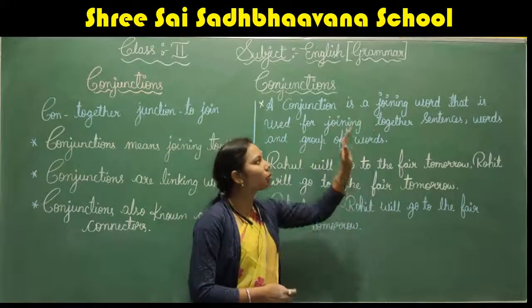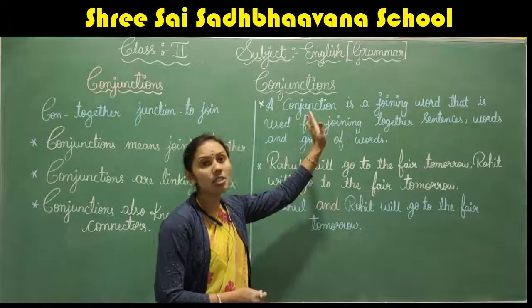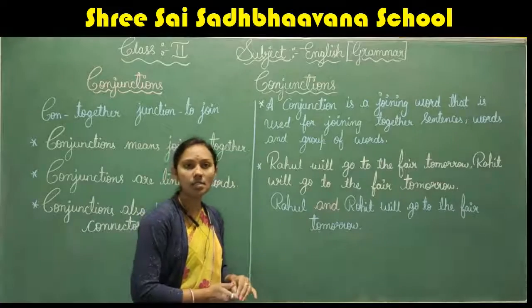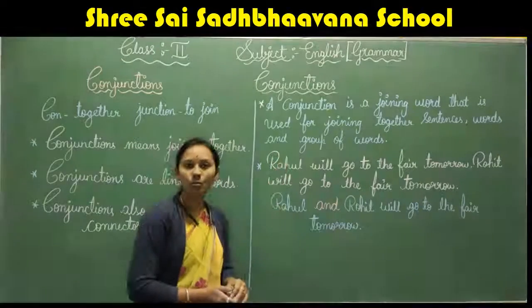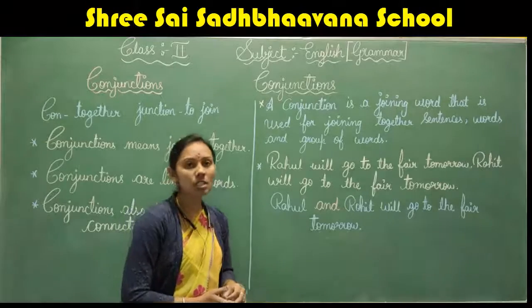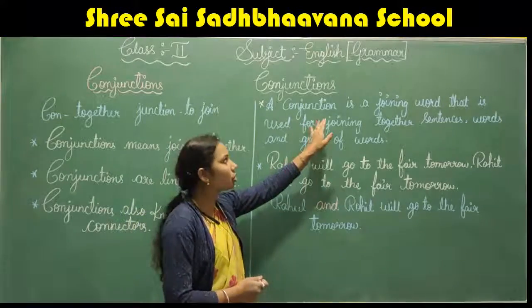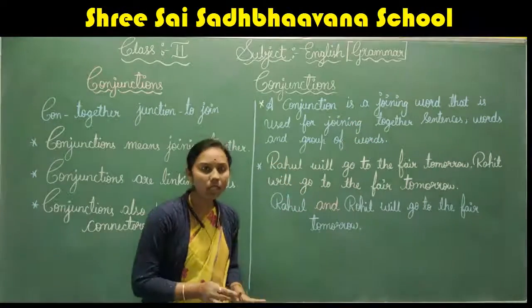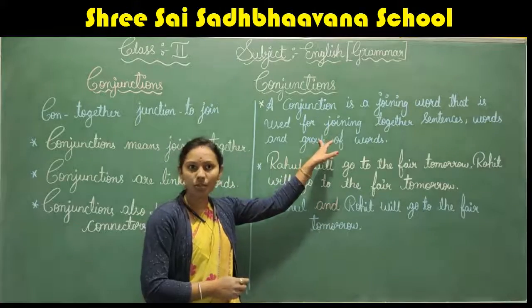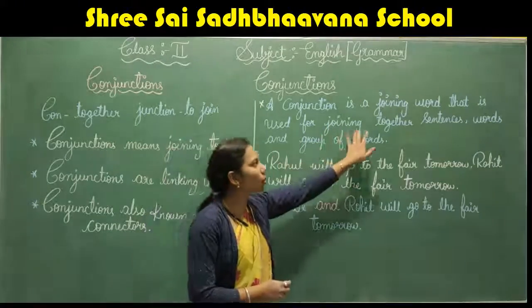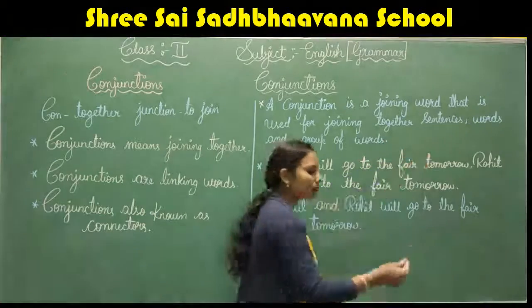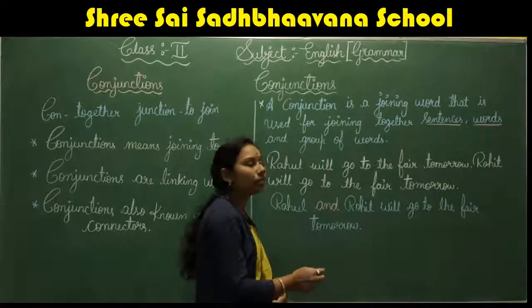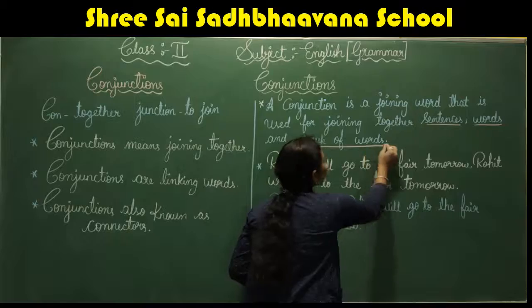A conjunction is a joining word that is used for joining together sentences, words and group of words.